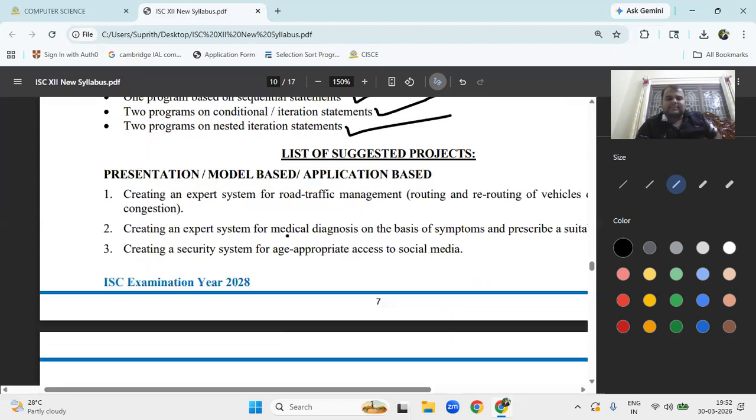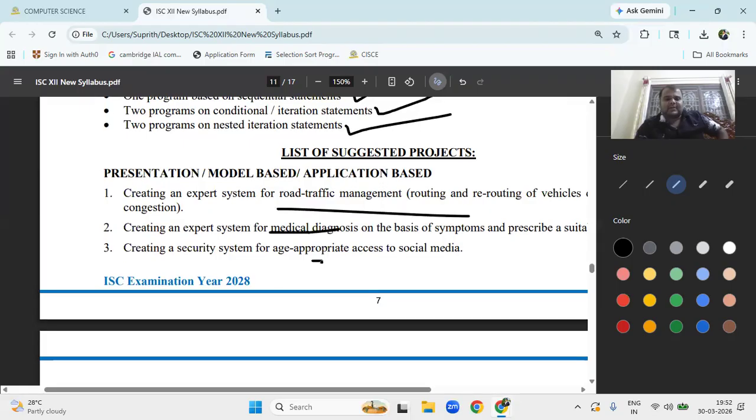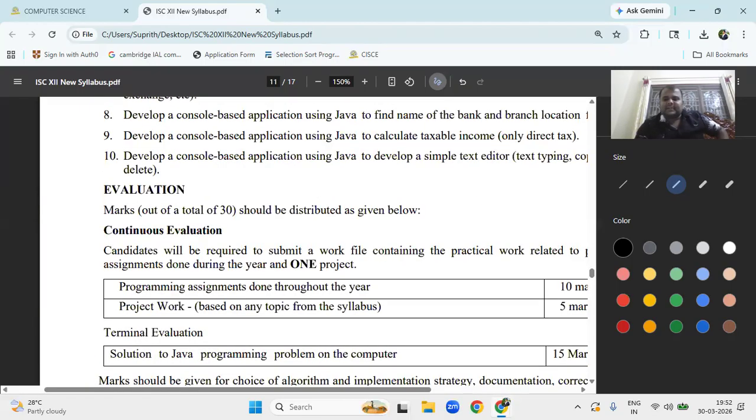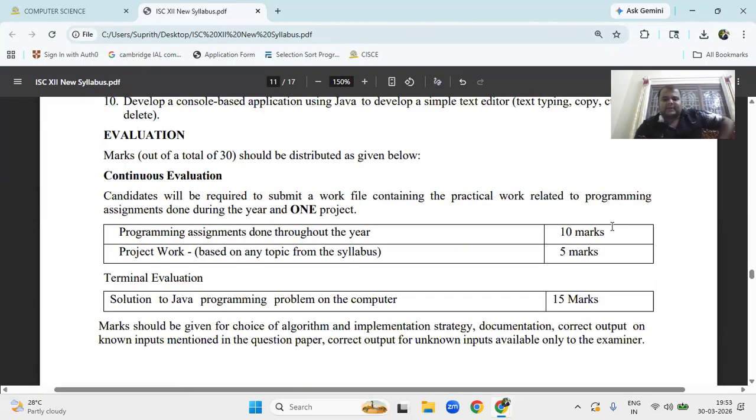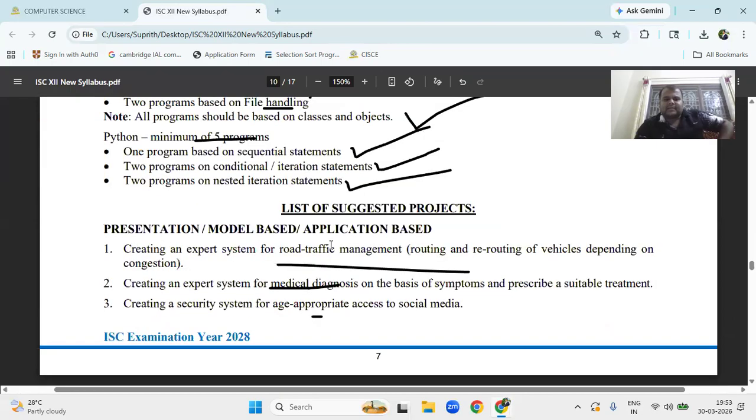A list of suggested projects for Python: traffic management, expert medical diagnosis, road traffic, and so on. Here the main thing: 10 marks for the record book, 5 marks for the project, and the terminal examination. So 15 marks for your board practical exam, 10 marks for the record book, and 5 marks for the project work, based only on the topics. The topics are given here. Presentation, list of projects.